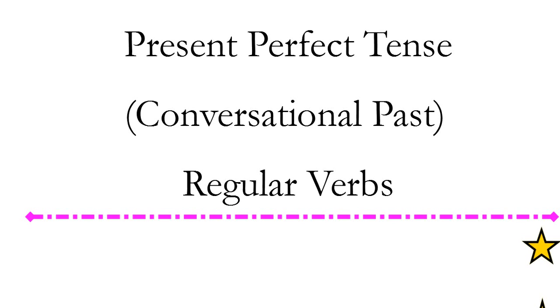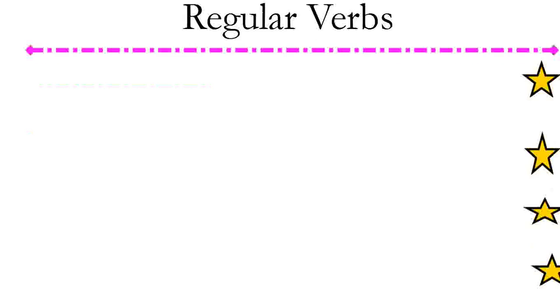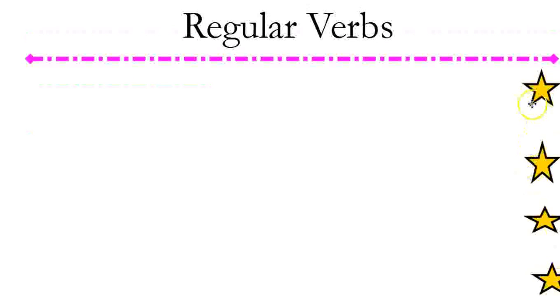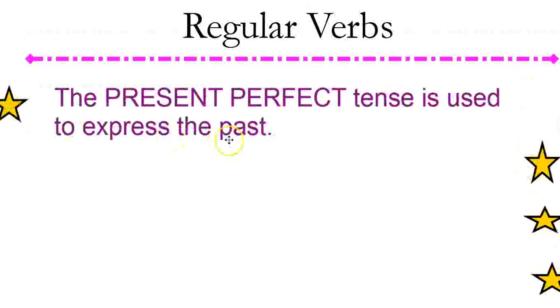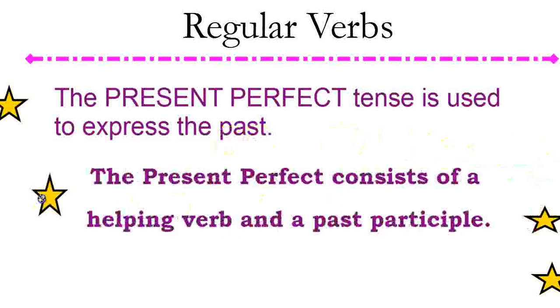Present perfect tense or conversational past. We're going to be looking at this with regards to the regular verbs, or the weak verbs. Present perfect tense has the word present in it, but it is in fact one of the past tenses. Let's go ahead and examine this fact. It is used to tell the past, not the present.